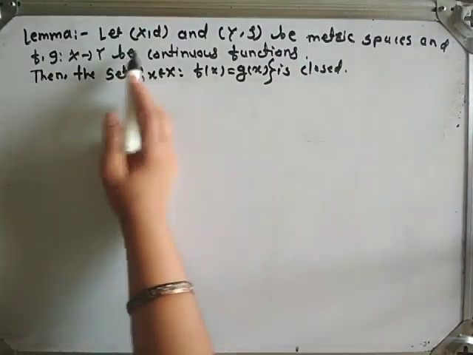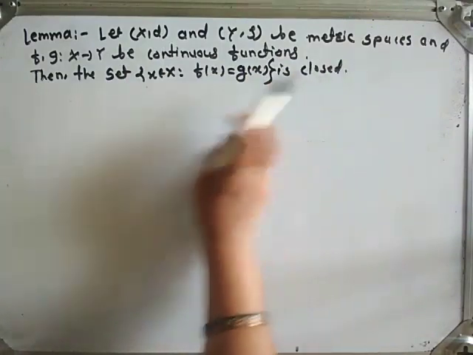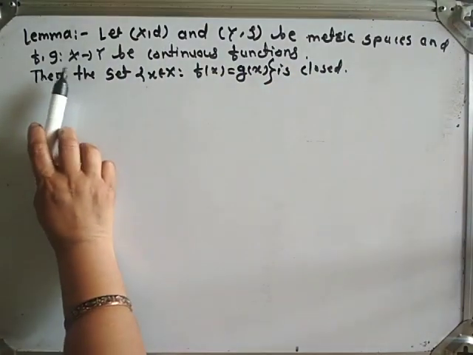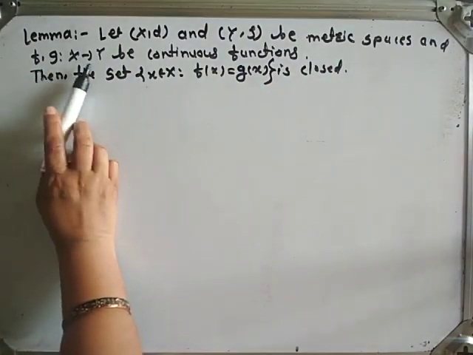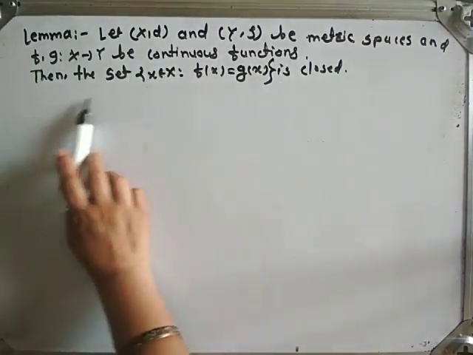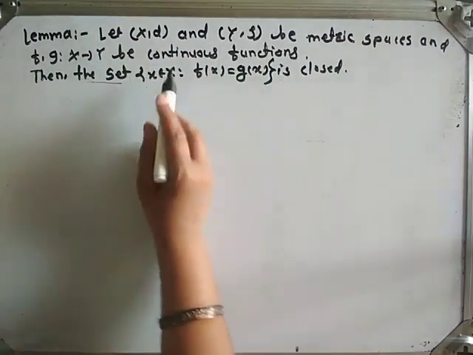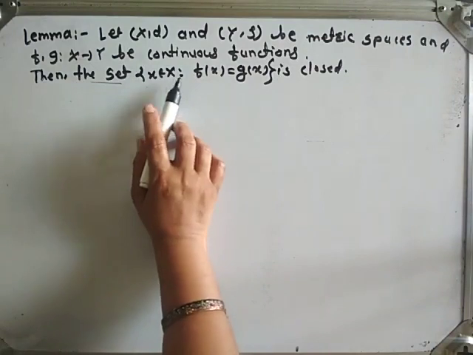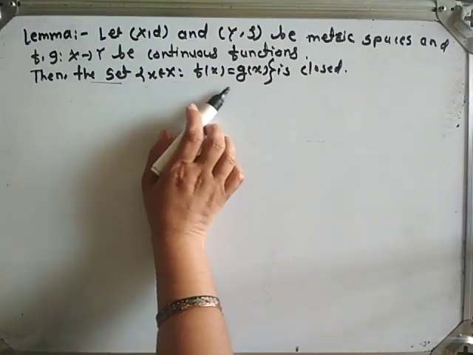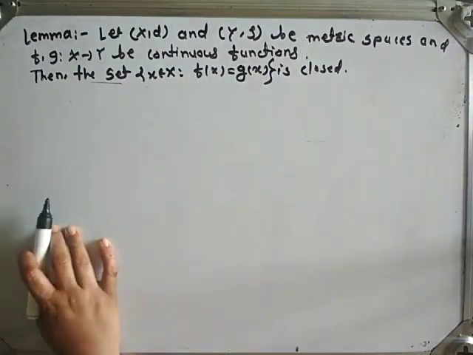What is the lemma? (X, d) and (Y, rho) are two metric spaces and f and g from X to Y are continuous functions. Then we have to show that the set of x belonging to capital X such that f of x is equal to g of x is closed.